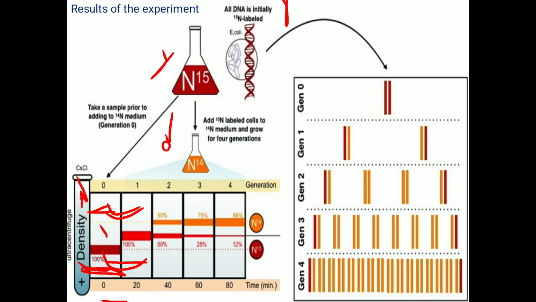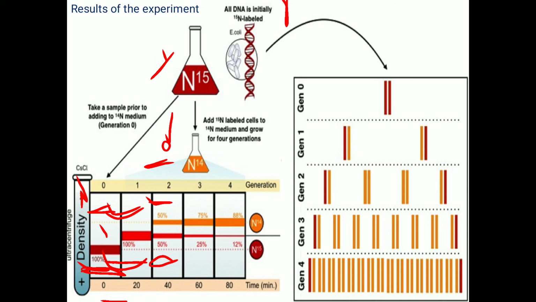It means it's not following the conservative model. If it were following the conservative model, it should get two bands, one N15 band and one N14. Now they have not yet confirmed whether it is dispersive or semi-conservative. And after generation 2, what is happening after 40 minutes, after the centrifugation, 50% is intermediate and 50% is N14 band. With this, it is semi-conservative.